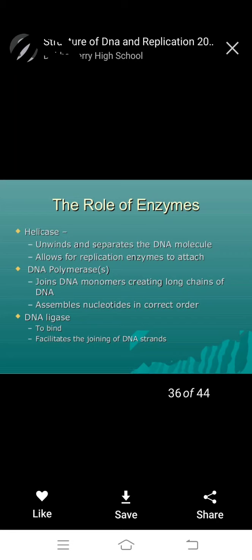DNA polymerase joins DNA monomers, creating a long chain of the DNA. Assembles nucleotides in correct order. So adenine paired with thymine, guanine paired with cytosine in DNA. Okay, very important. DNA ligase to bind. Ligase is bind or stick. Okay, binding.